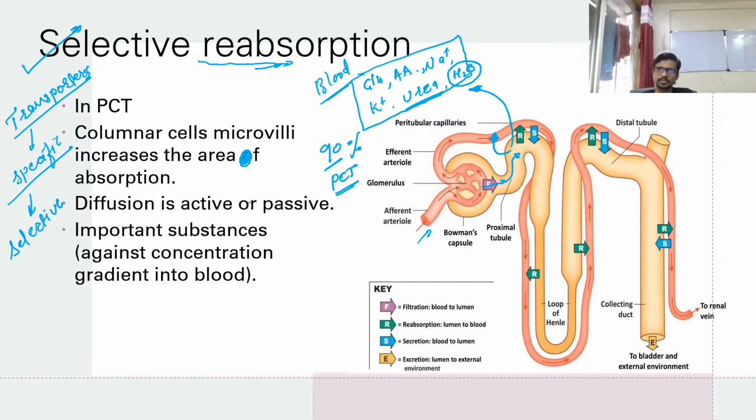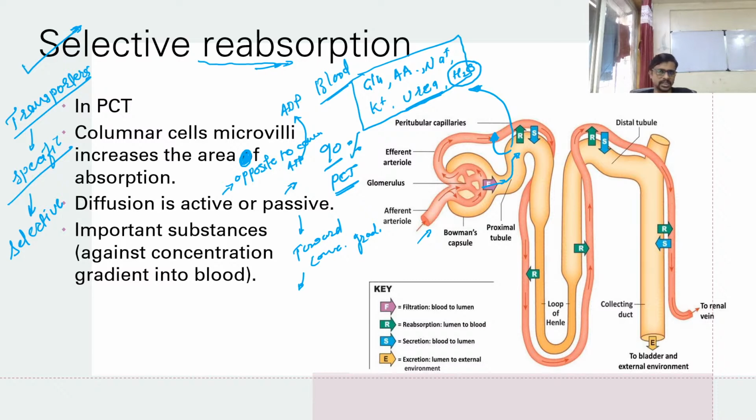Diffusion is active or passive depending upon the concentration of the molecule. If it is opposite to the concentration gradient, it requires energy or ATP, which converts into ADP. So it's active. And if it is toward the concentration gradient, it's passive. And sometimes there is facilitated diffusion, and we know that facilitated diffusion is also a passive process.